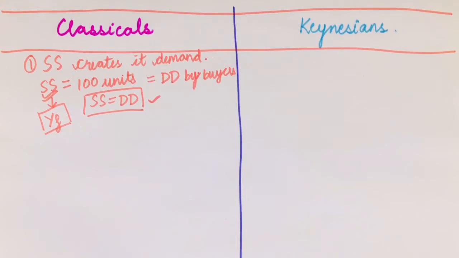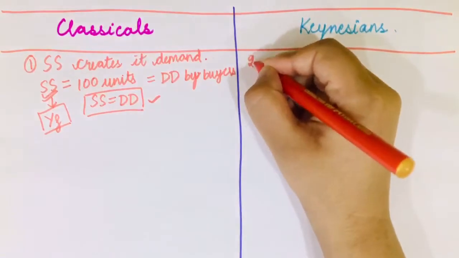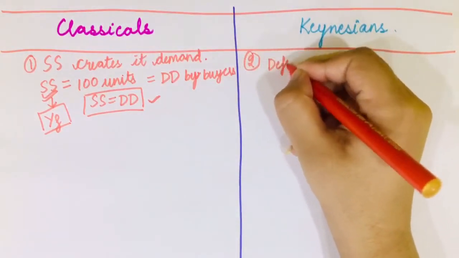For the time being, by full employment it means everybody who is employed in the economy, or those who are willing to get a job in the economy. That level of output at which all who are willing to get a job in the economy are employed is known as full employment.